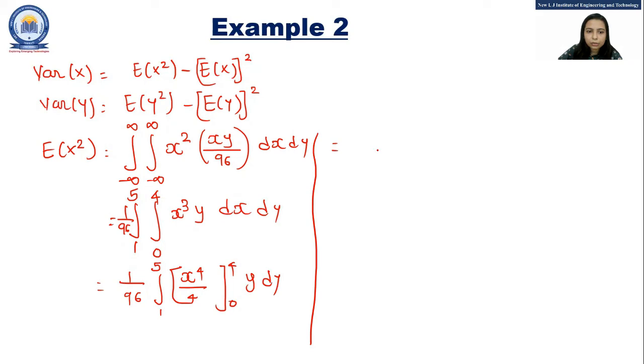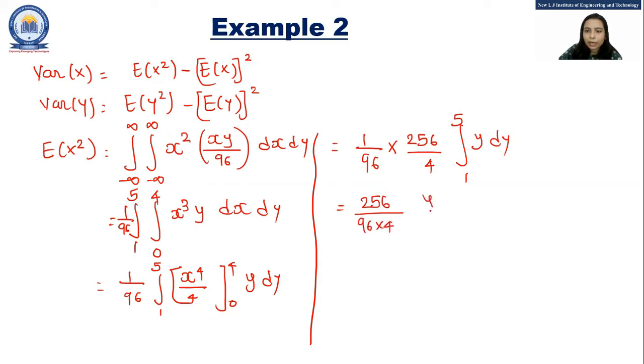So that is equal to 1 by 96 into 256 divided by 4, integration from 1 to 5, y dy. So 256 divided by 96 into 4, y square divided by 2, lower limit is 1, upper limit is 5. So 256 upon 96 into 4, 24 divided by 2. So the final answer is equal to 8.